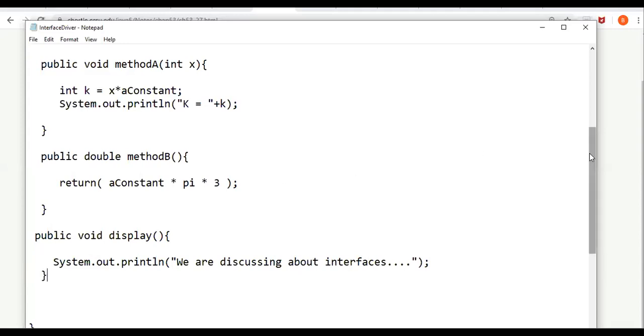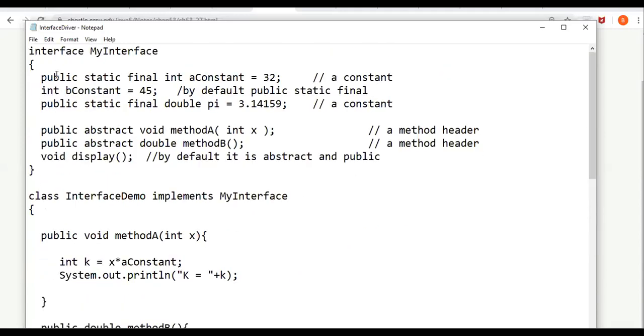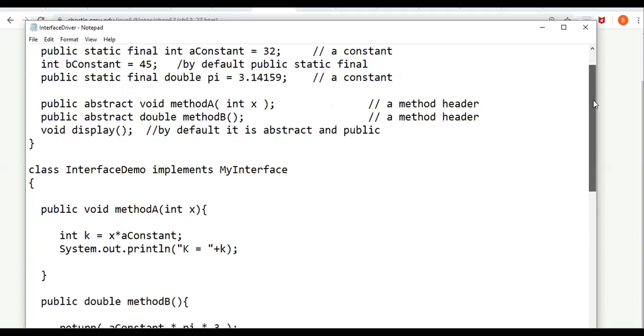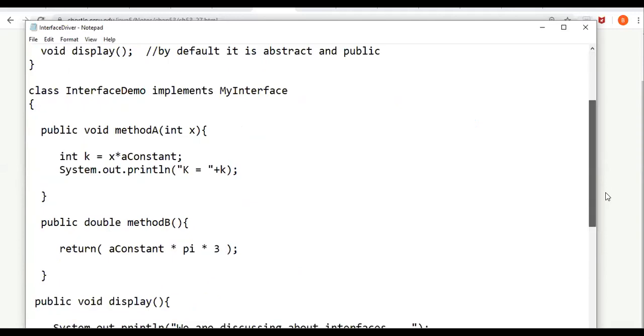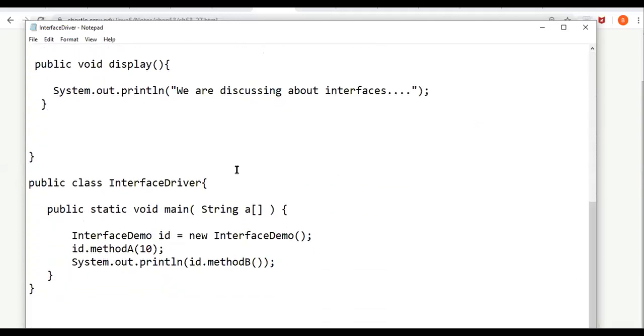So this particular interface contains three constants and three methods, and all three methods are redefined in the class interface demo. Now we are closing the class interface demo, and we are writing another class.